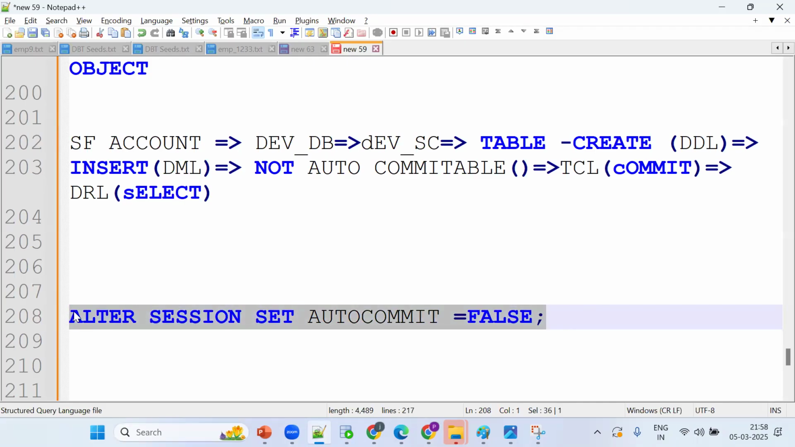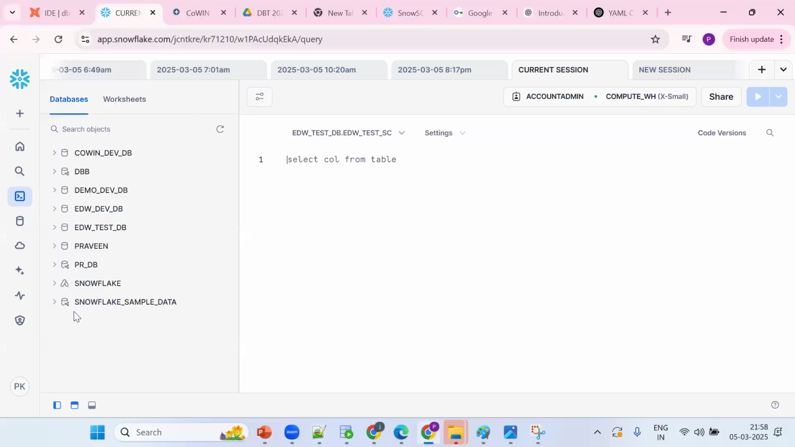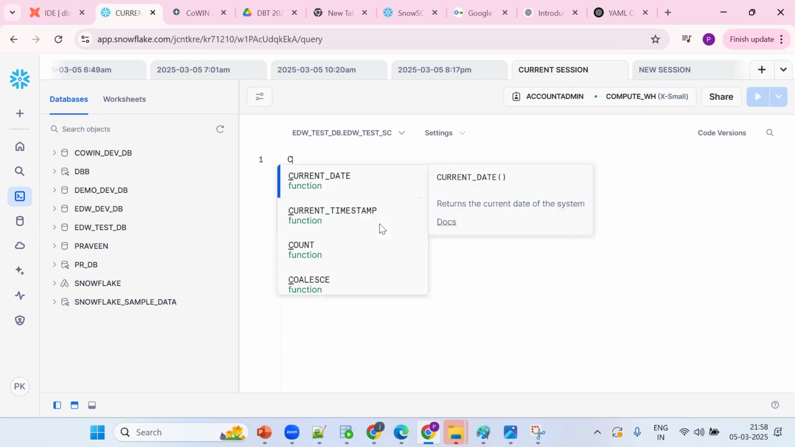Any other question apart from it? Yes, Praveen, go ahead. Can you go to the current session in Snowflake? You're trying to insert one record. Instead of one record, can you try to insert two records? With record one, I would like to insert two columns of data, and with the second record, I would like to insert three columns of data.